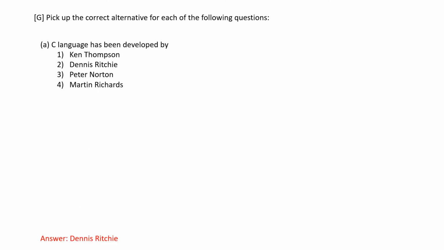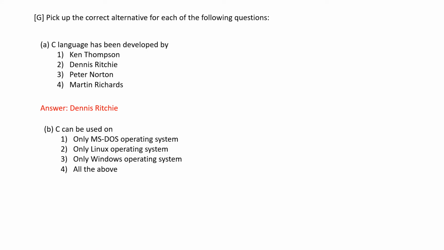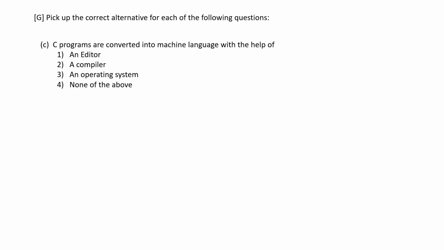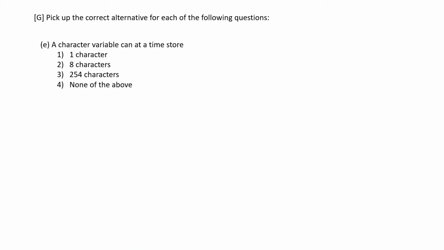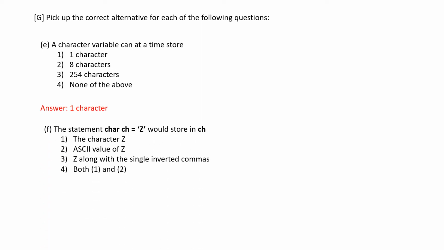C language has been developed by Dennis Ritchie. C can be used on all of these operating systems. It can be compiled, and C programs are converted into machine language with the help of a compiler. And the real constant in C can be expressed in which of the following forms? Fraction form or exponential form. In both ways it can be. And a character variable can at a time store one character. The statement char ch equal to z would store the ASCII value in ch, not the character z.